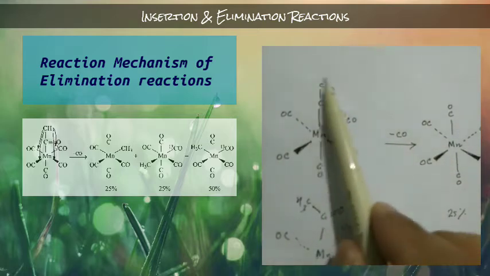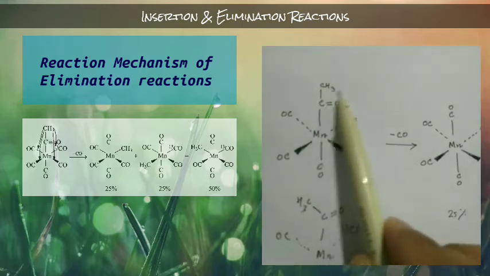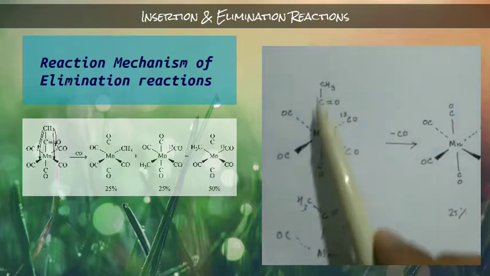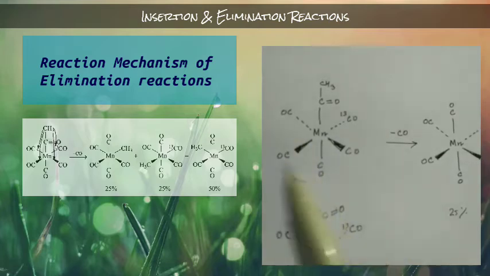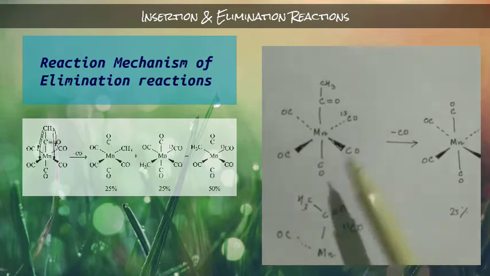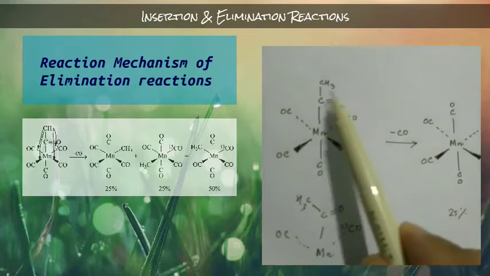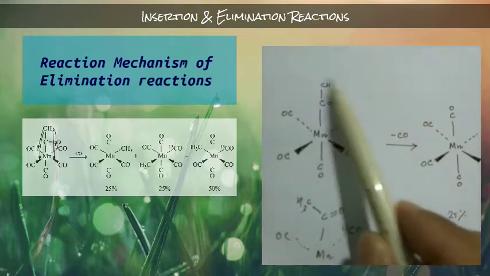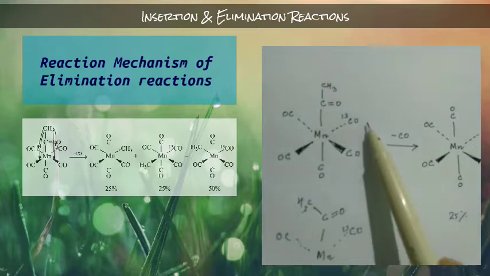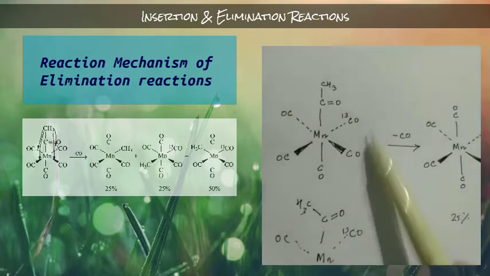This CH3 was previously bonded to that metal, so now it will form a bond with this metal by eliminating any one of these carbonyls. That is the concept. Now to which position will it go? This side, or this side, or this side? We have to find out.